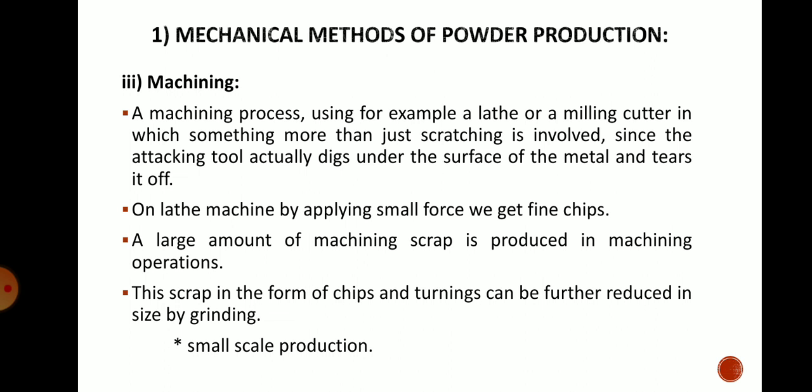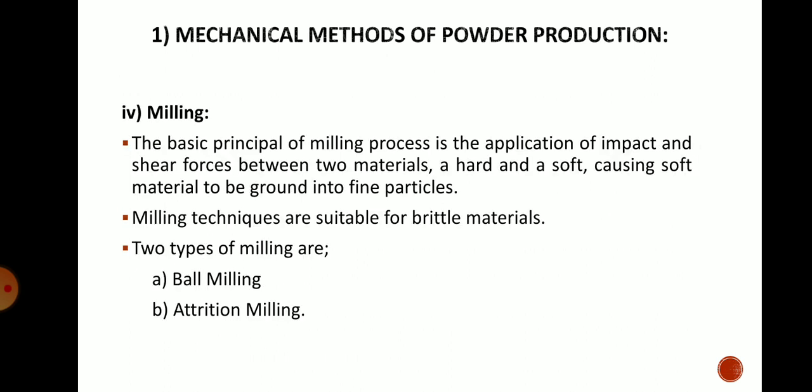On a lathe machine, by applying a small force, we will get fine chips. A large amount of machining scrap is produced in the machining operation. This scrap is in the form of chips, and it can be further reduced in size by a grinding process also. By mixing and grinding, we can produce smaller particles of that chip as well. So by the machining process, we can get the powder of metals. This is again used in small scale production, not for large scale production. This is also a mechanical method.